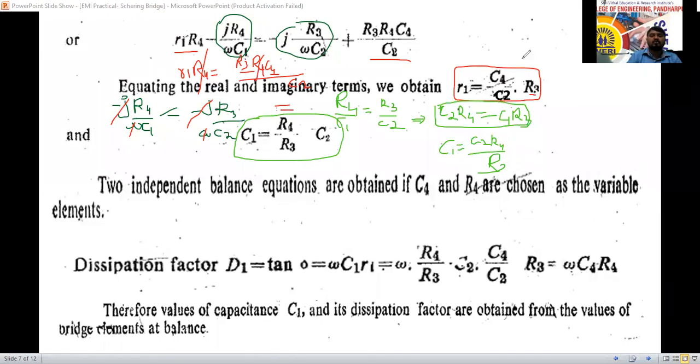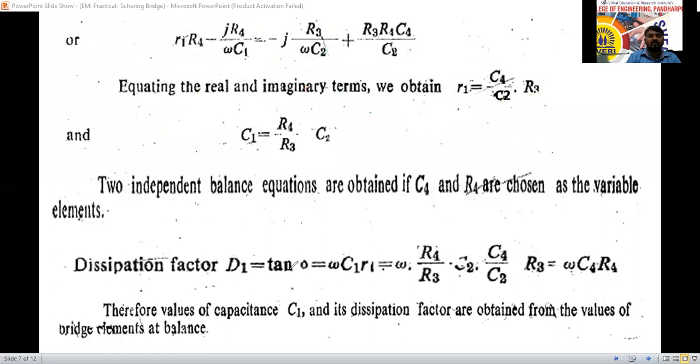So these are the two equations for the resistance and capacitance value we have identified here for the Schering bridge. So these two equations you have to remember. The dissipation factor also we can consider. That is omega, where omega is 2 pi f, times CR actually. Omega CR we are going to use. So omega you keep as it is here now.